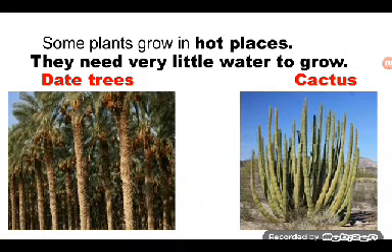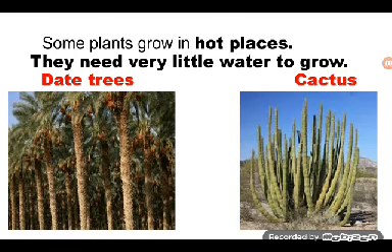See children, hot places means desert area, where there is very little rainfall and very little water. So whichever plant grows there should be able to grow with very little water, and that is why date trees and cactus, these plants grow in desert. So first you have seen date trees, and cactus.